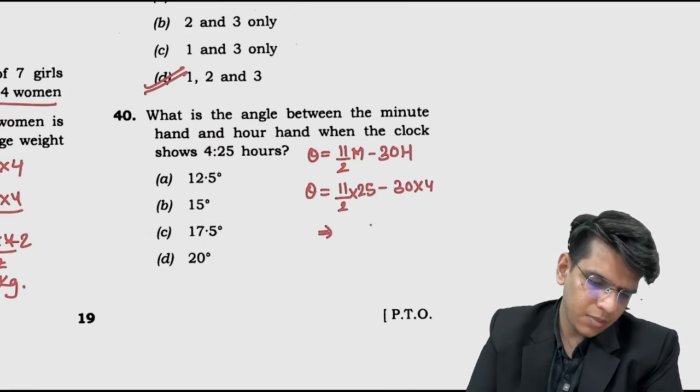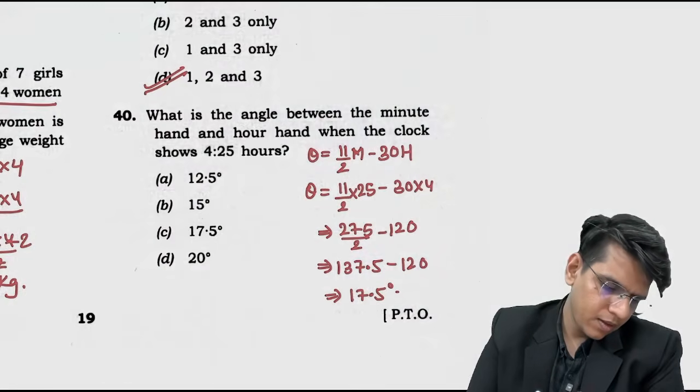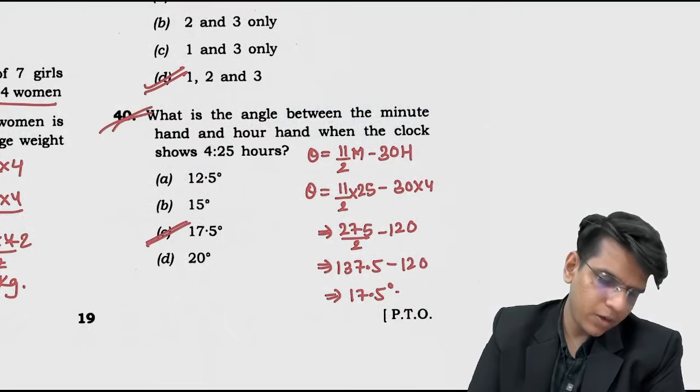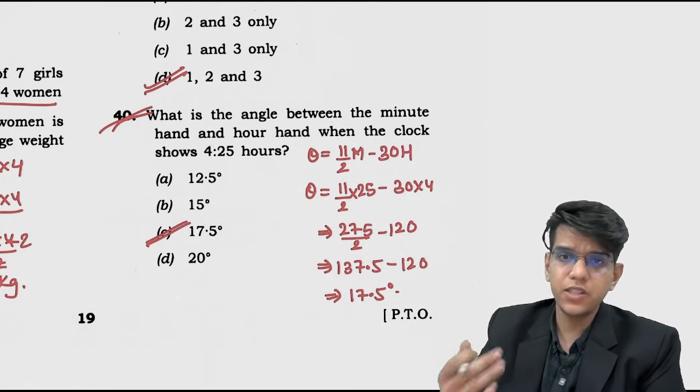Now this is nothing but 275 by 2 minus 120. 275 by 2 is 137.5 minus 120. The angle is nothing but 17.5 degrees. 40 का ऑप्शन सी. ठीक है, सिंपल क्वेश्चन है.